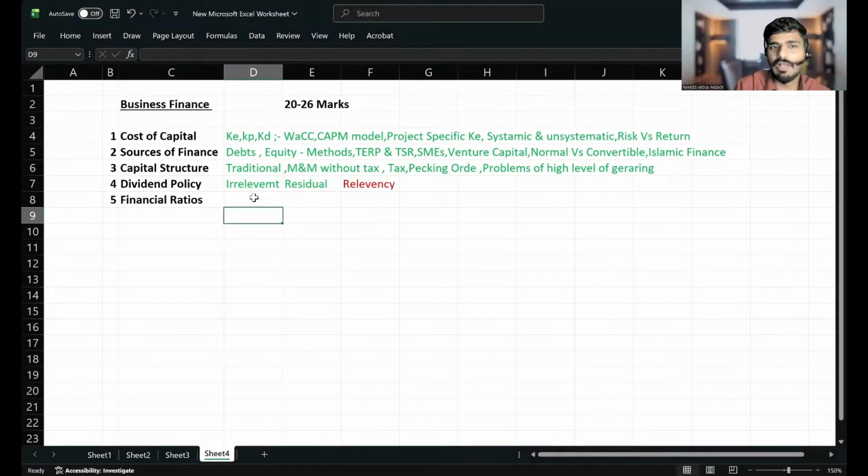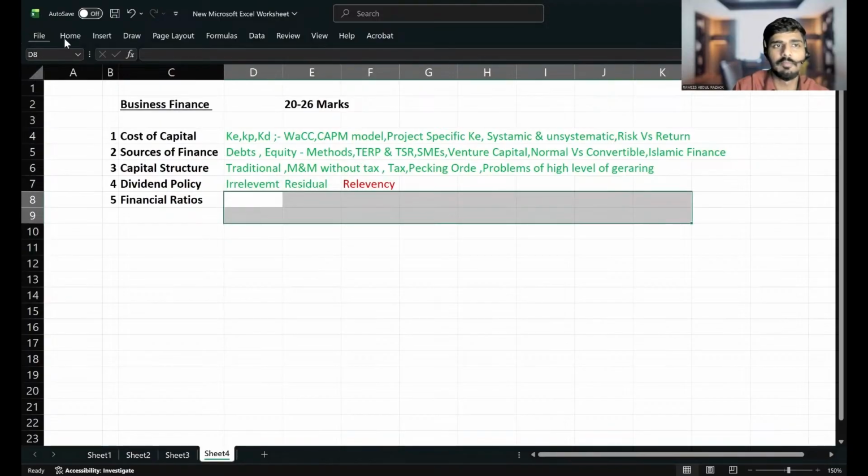And then finally, we have financial ratios. There are a number of ratios, but I can give you some important ratios. I will be writing a few here.